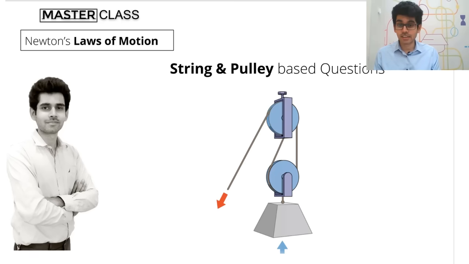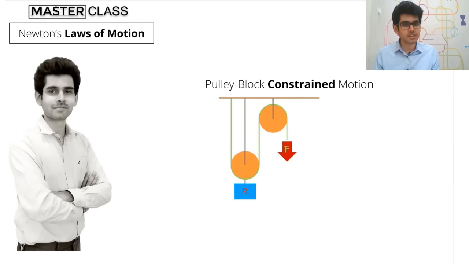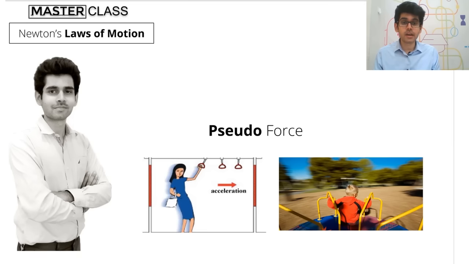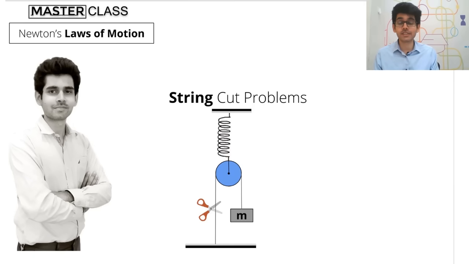And again, in this, we also have the concepts of constraint motion, something like this, a bead moving over a string like this, a ladder sliding because of two walls, and a situation like this, and many such examples. It also comprises pulley block constraint motion based problems, and pseudo force, something that does not exist but we feel, and obviously Hooke's law or the spring force. How do we get that? We will also have the famous string cut problems. So these are the favorite questions of JEE Advanced and obviously in NEET as well.